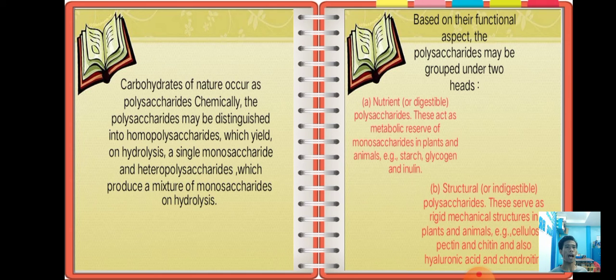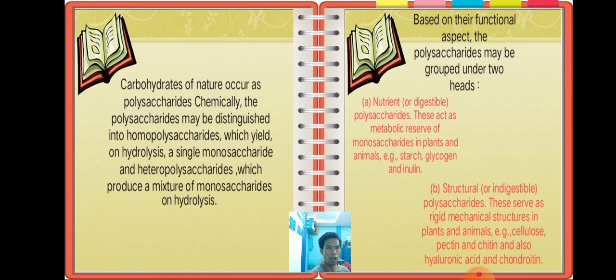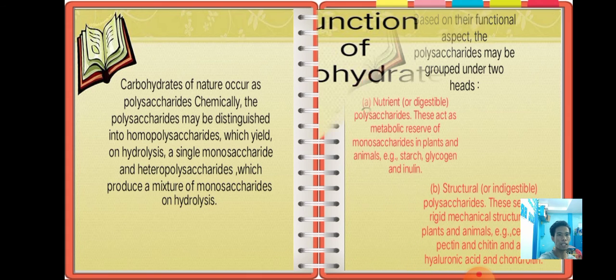Based on their functional aspect, polysaccharides may be grouped under two heads. First, nutrient or digestible polysaccharides, which act as a metabolic reserve of monosaccharides in plants and animals. Second, structural or indigestible polysaccharides, which serve as rigid mechanical structures in plants and animals, such as cellulose, pectin, chitin, hyaluronic acid, and chondroitin. Those are the two groups under polysaccharides.